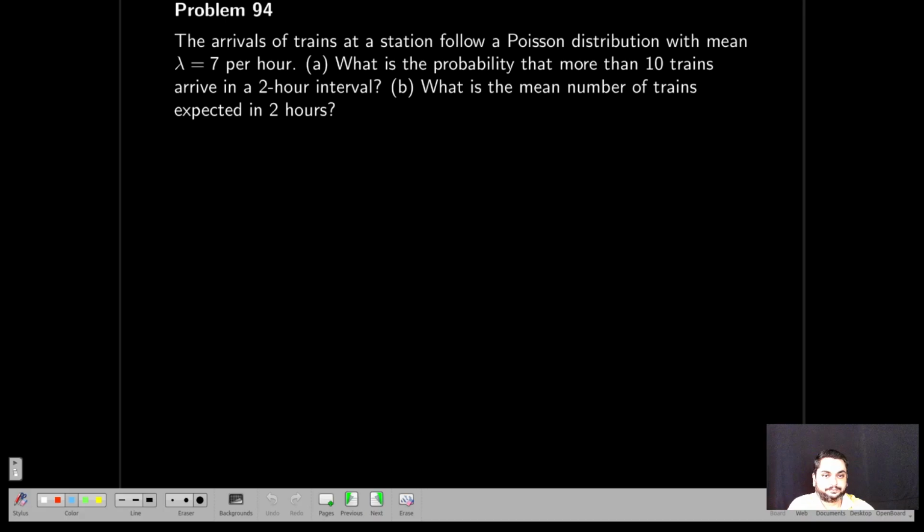Next. The arrivals of trains at a station follow a Poisson distribution with mean lambda equal to 7 per hour. What is the probability that more than 10 trains arrive in a 2-hour interval? T equal to 2 hours, that implies lambda t is 14.